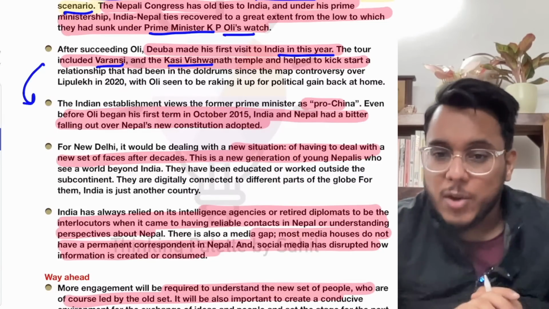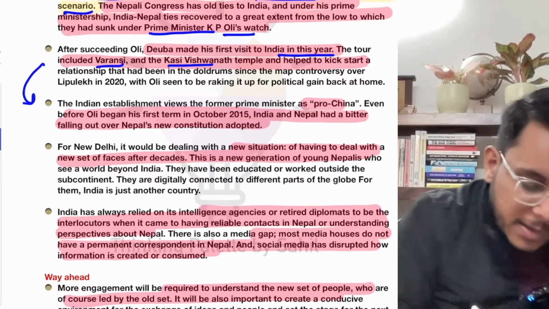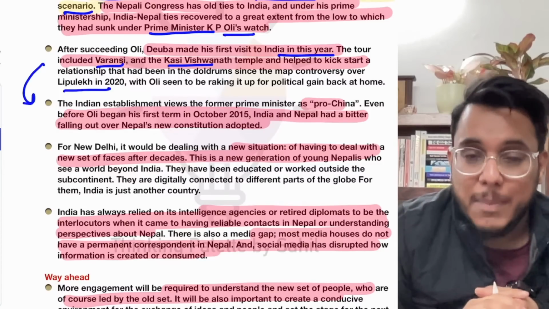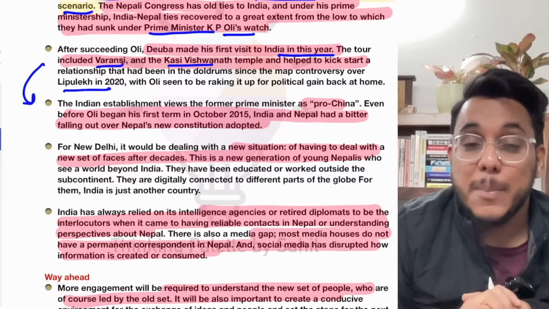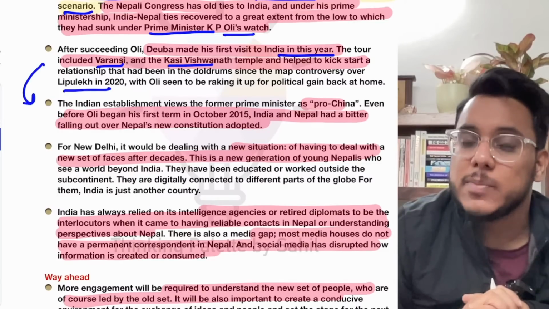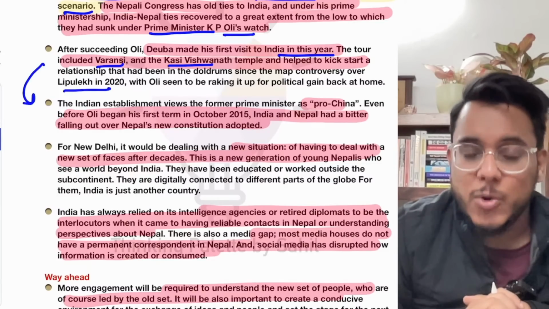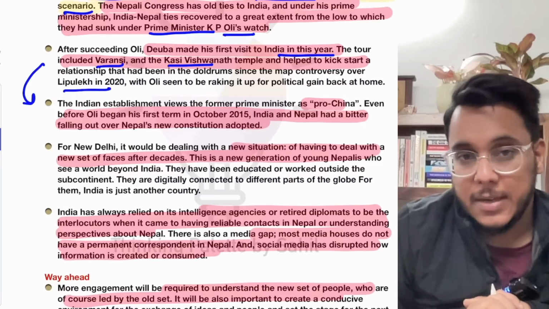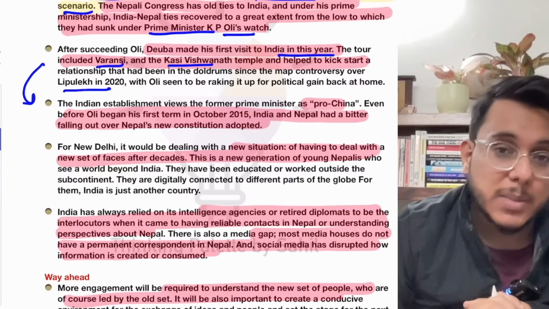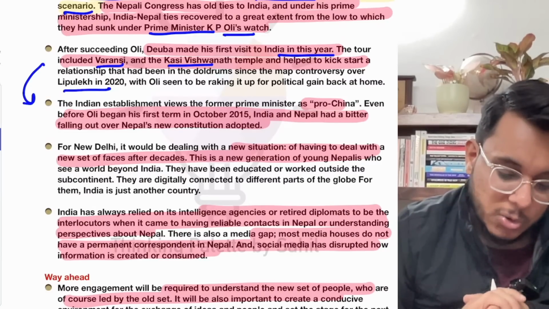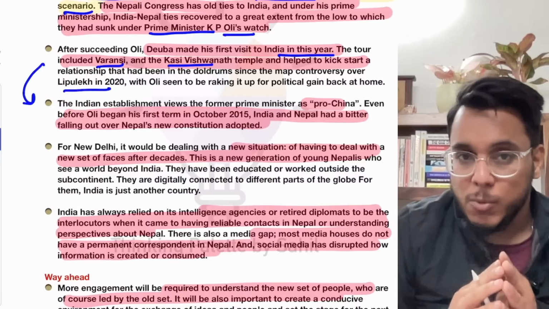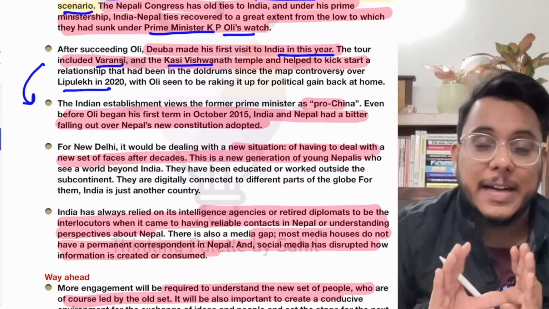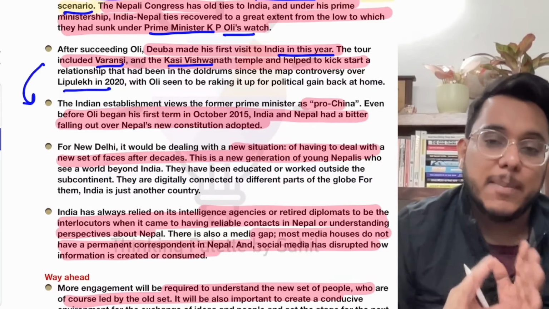Now guys, if you are following the newspaper analysis regularly, we have seen that on Lipulekh there was a controversy. Kalapani, Lipulekh, Limpiyadhura are certain territories which are disputed between India and Nepal. In 2020, Nepal issued a new map, and after that the controversies started. Is it clear or not? But the Deuba government has been sensitive to India's concerns. So if a Deuba-led government comes into Nepal and it is powerful, then it is good for India-Nepal relations.